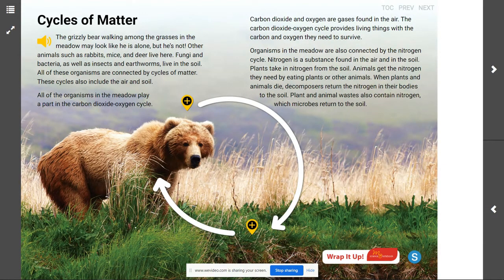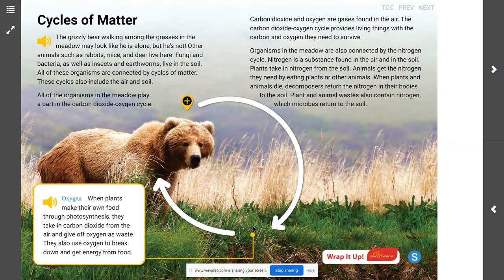So we go back to our bear here, and we know that our bear is not the only organism in the meadow. There might be rabbits, deer, mice, insects, and there is definitely grasses that are right here in the meadow. So when plants make their own food through photosynthesis, they take in carbon dioxide from the air and give off oxygen as waste. They also use oxygen to break down and get energy from food.